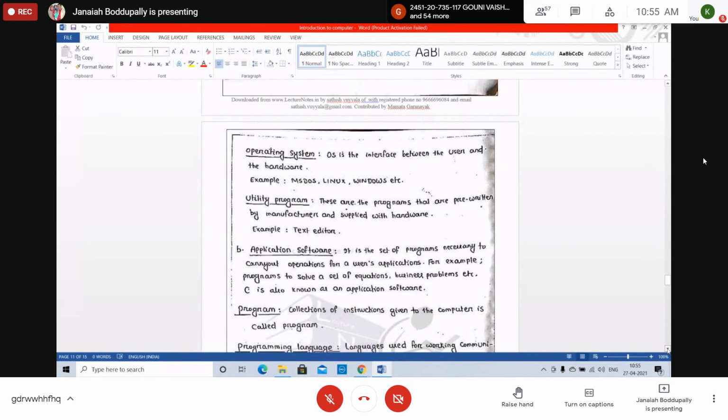Most of the times they are asking for 2 marks: differentiate a compiler and interpreter. Both are language translators, right? Both are system softwares, right? Next, operating system. Yesterday I wrote some words in the Jamboard, and one by one I am covering all this.